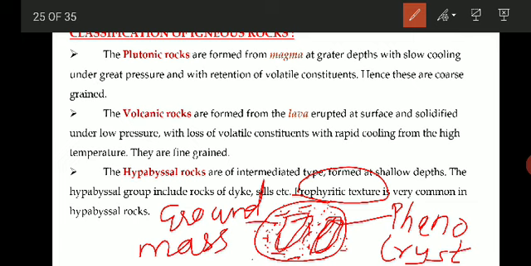Porphyritic means a combination of both bigger crystals and fine crystals. These porphyritic rocks are usually hypabyssal rocks.